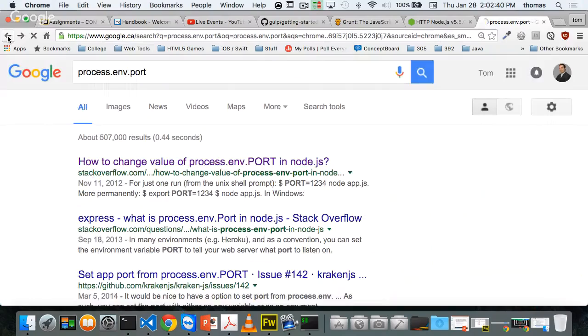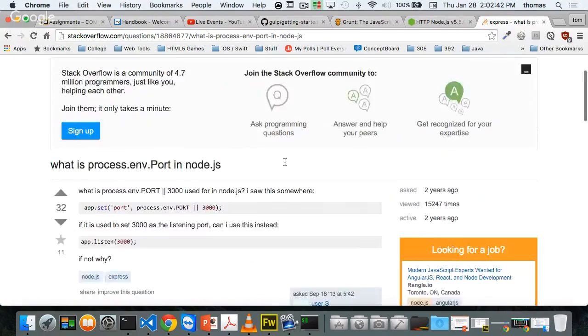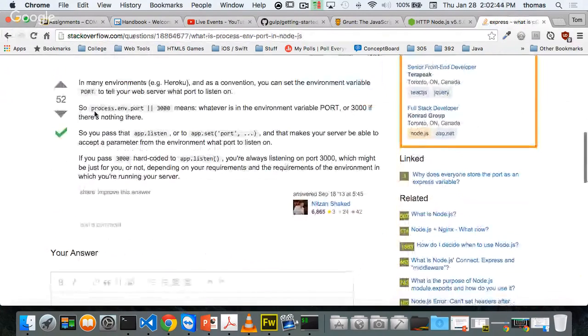And I'll go back. That doesn't really tell us anything there. Hold on. I want to get a good example of that. Here it is, process.env.PORT or 3000, which means, like it says here, whatever is the environment variable port or 3000. And the reason why we're using the environment variable port is because when we deploy to Azure, we're going to use port 80, right? We want to use the standard web port, not port 3000 like we're doing when we test locally, right? Okay, so that's why we're doing it.